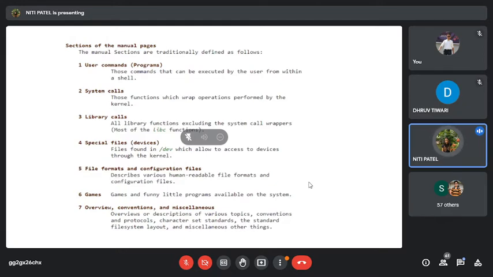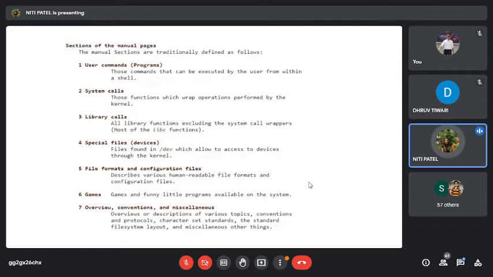So what is happening? All those commands which can be used for playing those games, all the entries of those commands are found inside the game section. It is not the games that you will install. It is the predefined games which are there inside the system. Okay. Last is overview, conventions and miscellaneous.